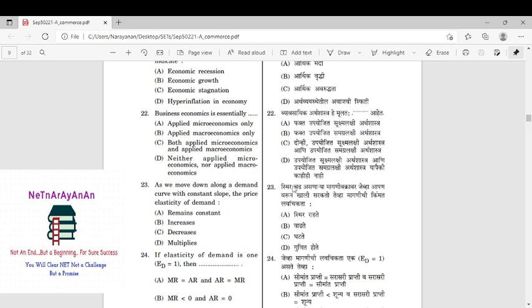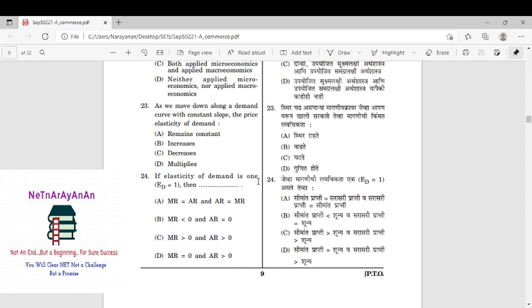As we move down along the demand curve, of course, the demand curve moves down only with a constant slope. Price elasticity of demand means changes in quantity demanded divided by changes in price. So if you go along the demand curve that slopes downwards, the price elasticity will not remain constant. Surely it will not remain constant. It will not increase if you go down, right? It will decrease. Price elasticity of demand will decrease. Certainly it will not multiply, right?